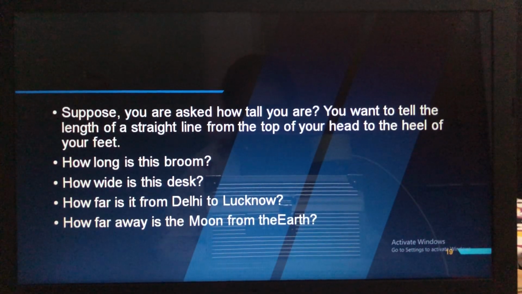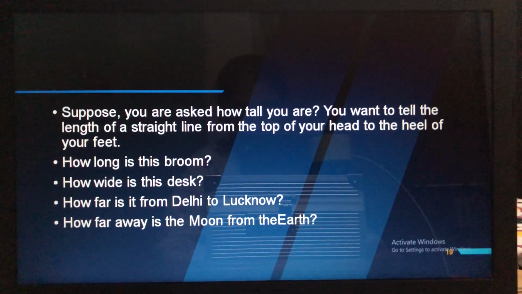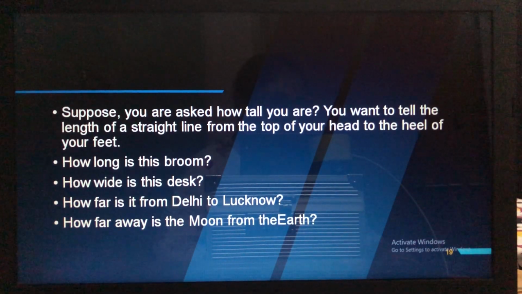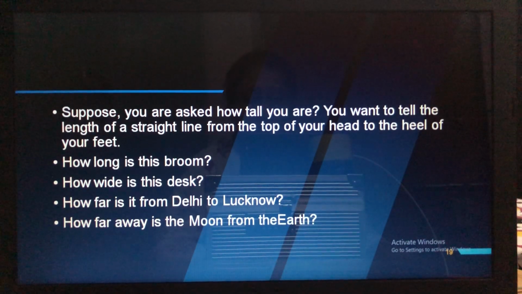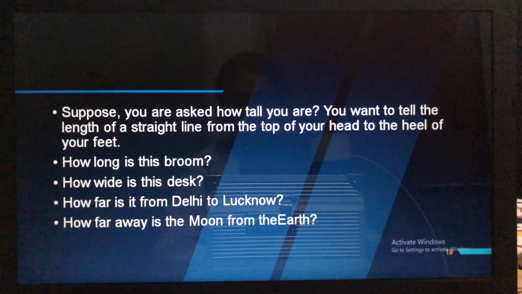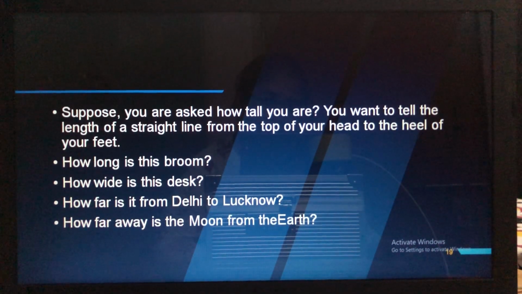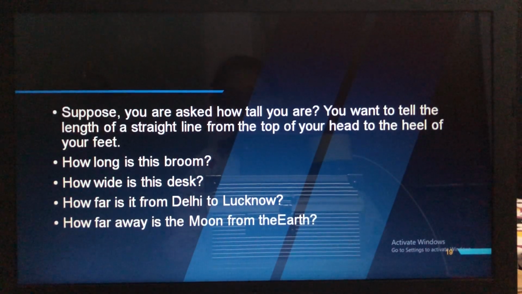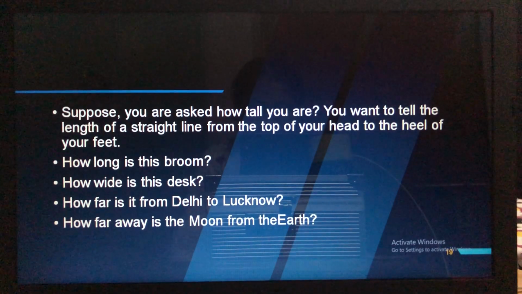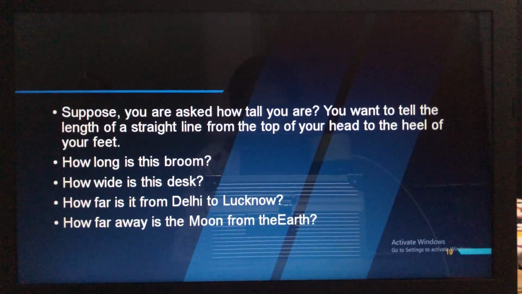So there what you have to do, you have to use a string to measure the length of the part of your foot as you did it before. So instead of this, you can do it with the help of your leg, with the footsteps, or you can take the string also, as we had measured in that activity 10.2. We had measured the length of the desk, isn't it? First we had measured with the gilli and danda, then it was wiped off, then we took the length with the help of a string. Like that, instead of footsteps you can use the string to measure the length of the part of the foot as you did it before, and you have to record your observations.